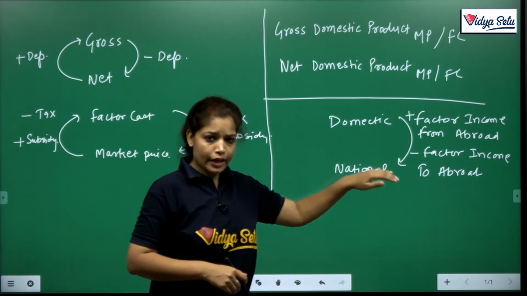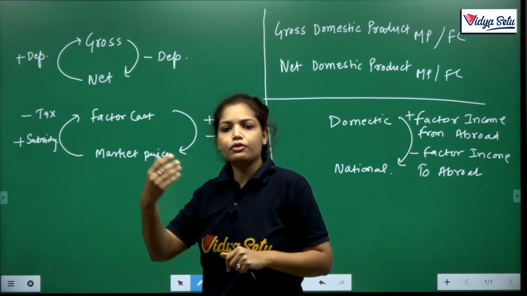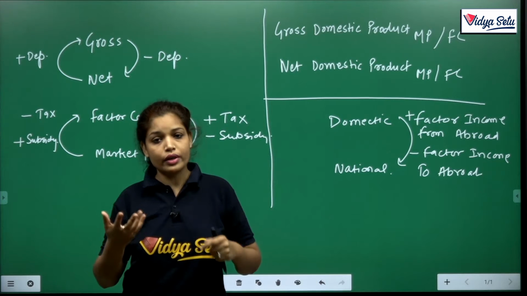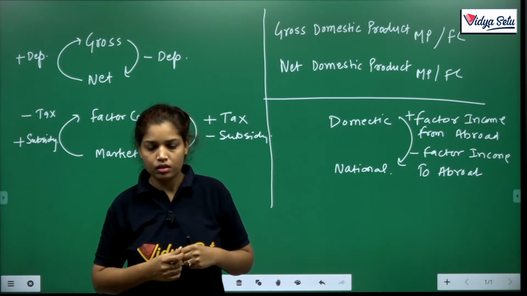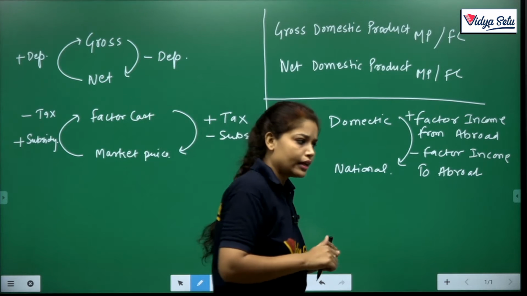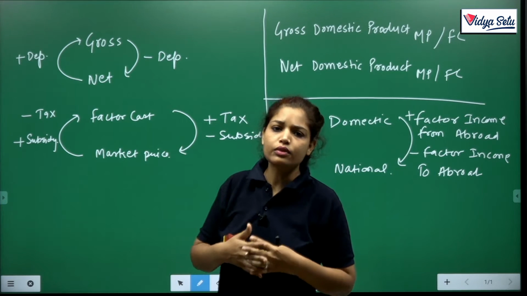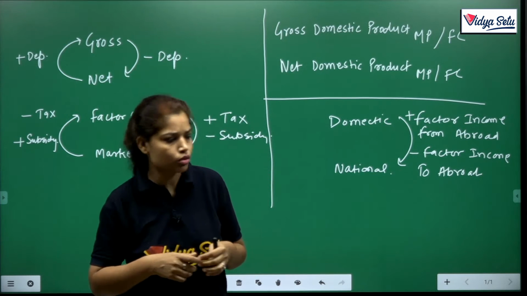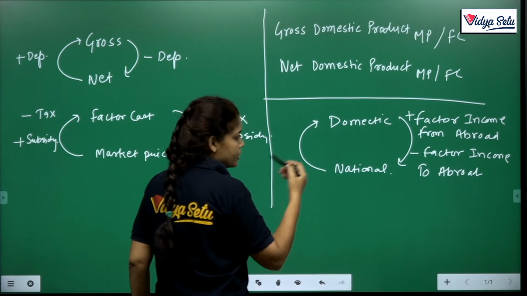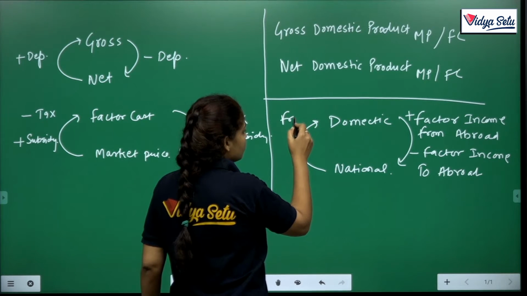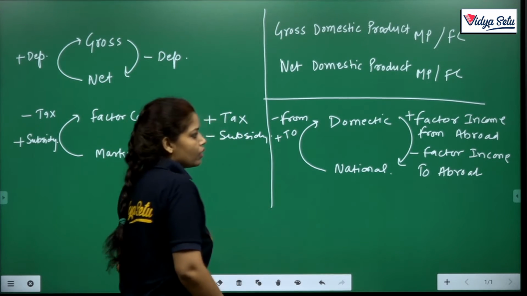Same as it is, if people from abroad, foreigners, earn from India, then we deduct. Clear? Like scientists, engineers, embassies, they work in India and earn from India. Clear? So same as it is, if we move from national to domestic, vice versa, from minus to add. Clear?